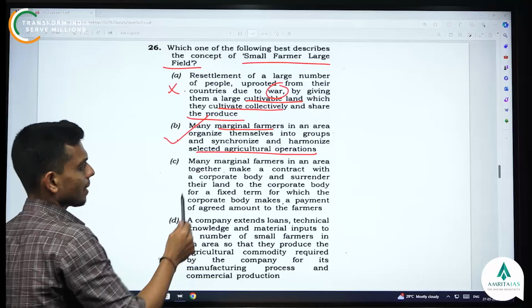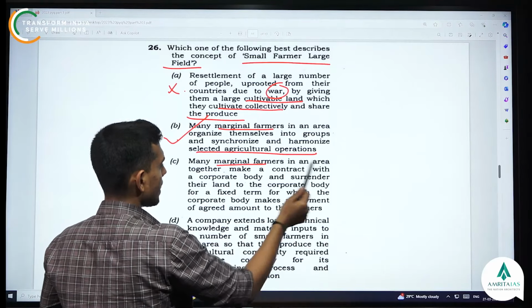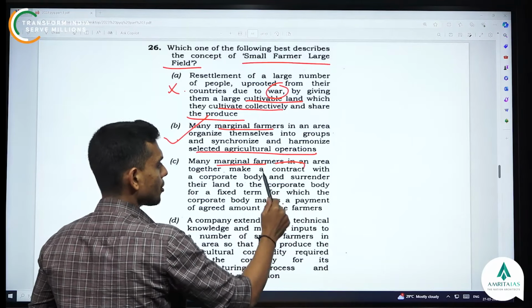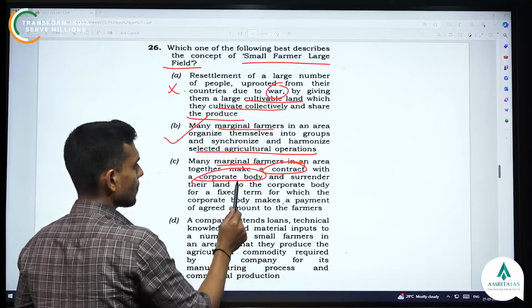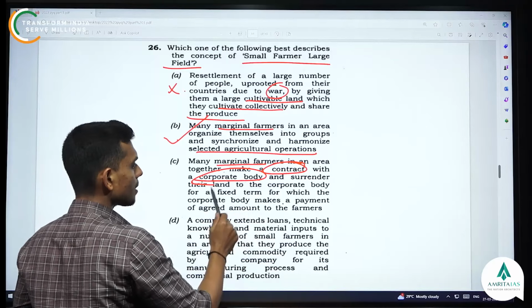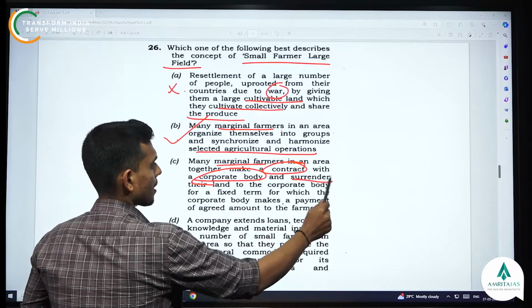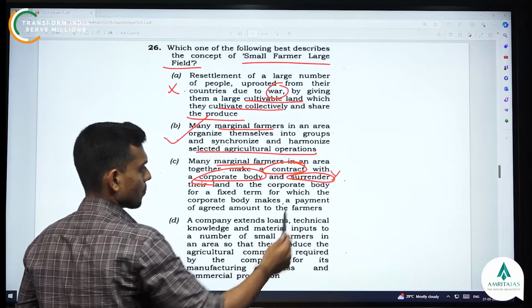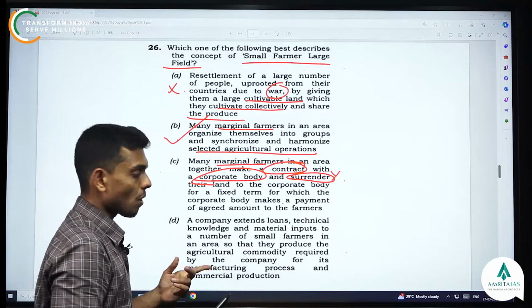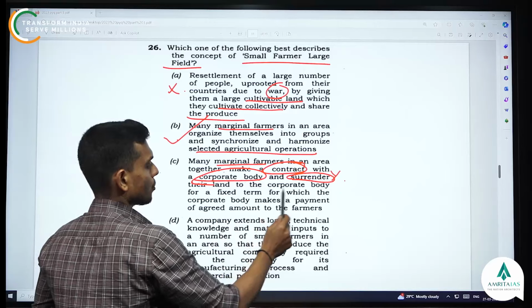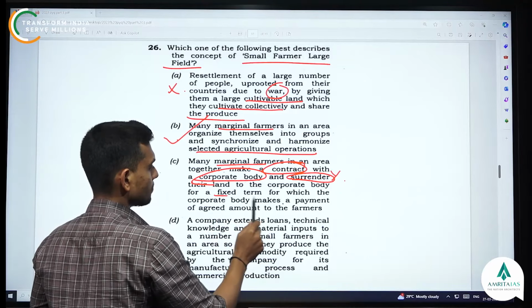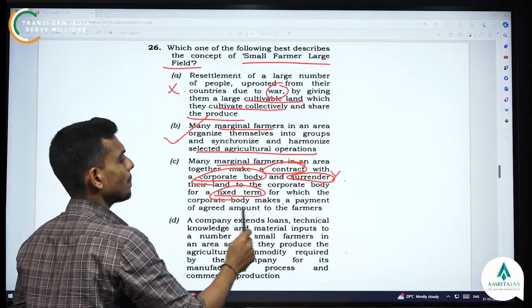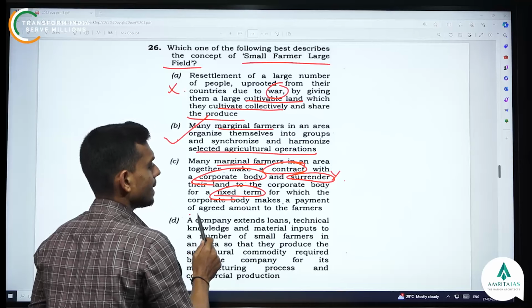Third statement: many marginal farmers in an area together make a contract with a corporate body and surrender their land, extreme, their land to the corporate body. Surrender is an extreme word for me, especially related to farmers. The corporate body takes it for a fixed term, for which it makes a payment of an agreed amount to the farmer.